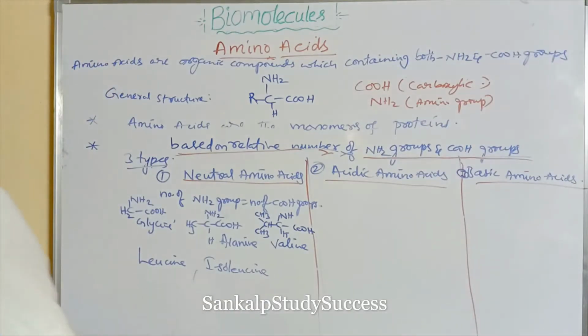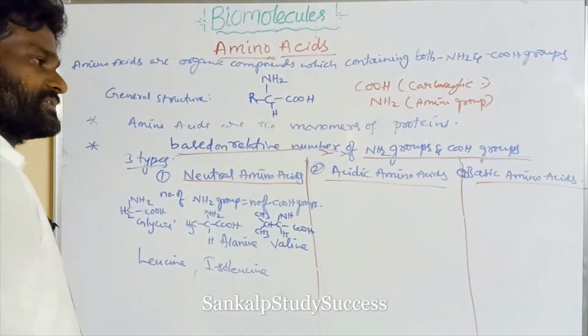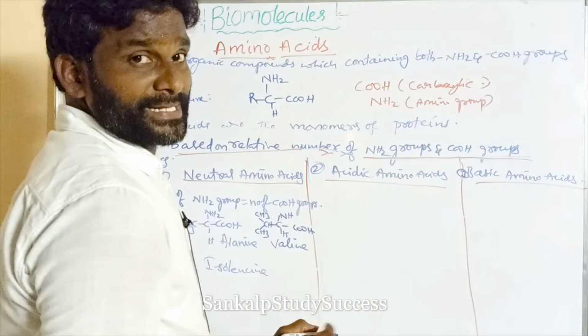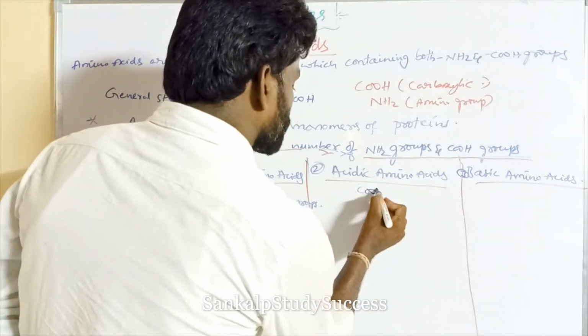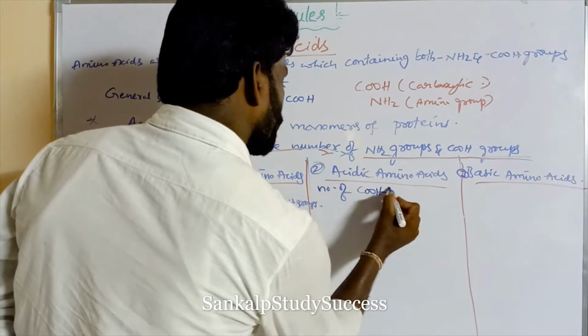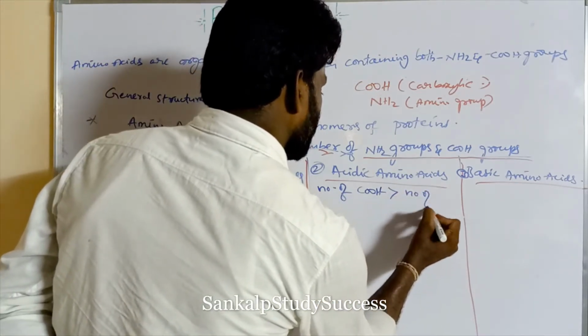Similarly, leucine and isoleucine. Now acidic amino acids: if the amino acid contains more COOH groups than NH2 groups.